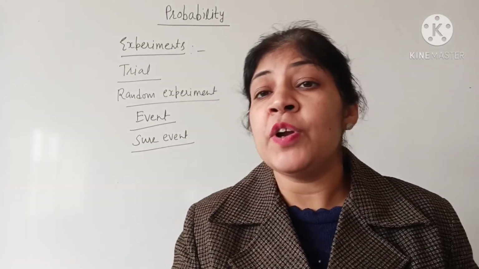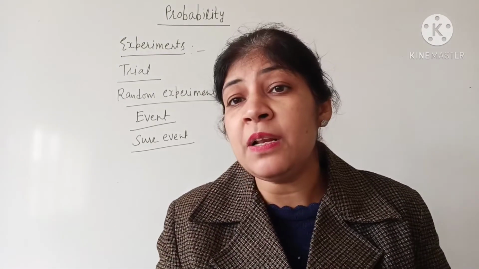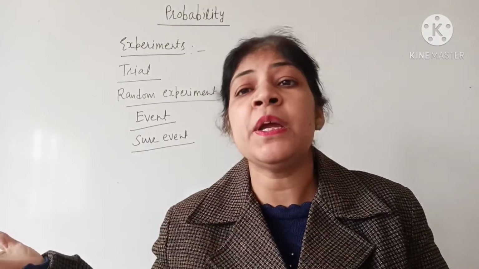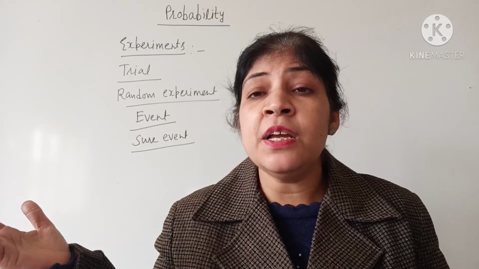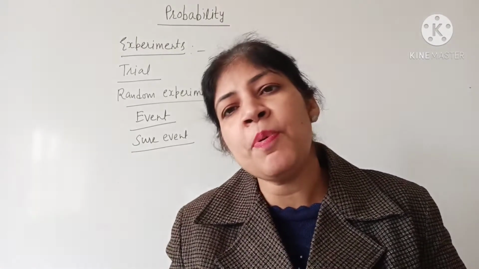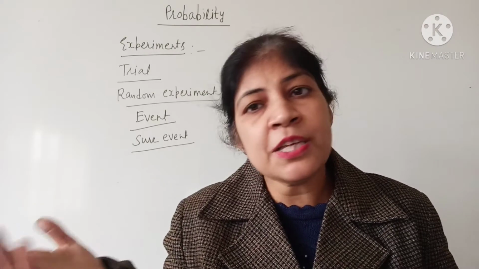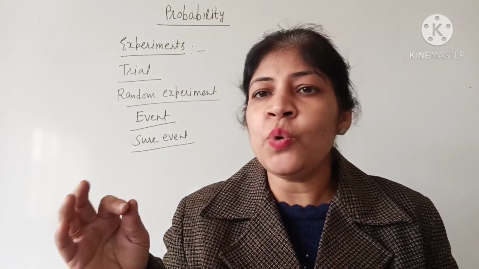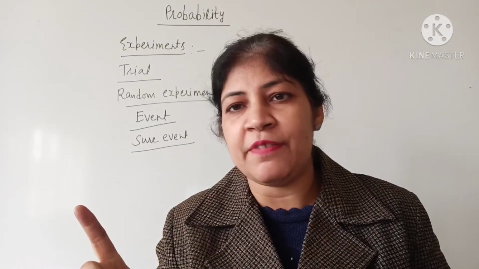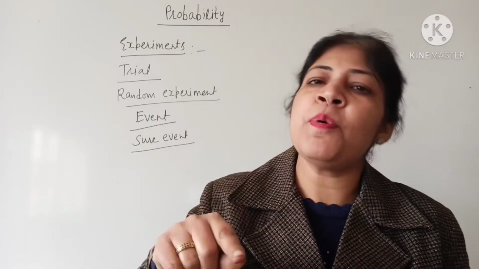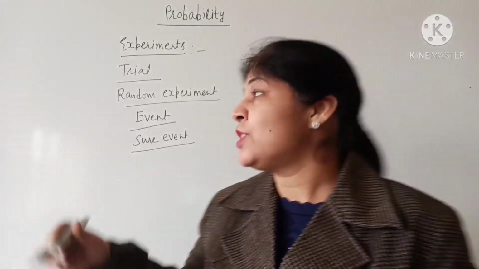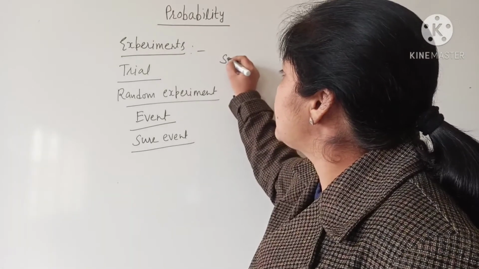Impossible events. What do you mean by that? Something that is not possible. When you throw a dice, a number more than 6 cannot come. Obtaining a 7 on throwing a dice is an impossible event. When you throw a dice, either 1, 2, 3, 4, 5 or 6 comes, but 7 will never come. So it is an impossible event. Is that clear?